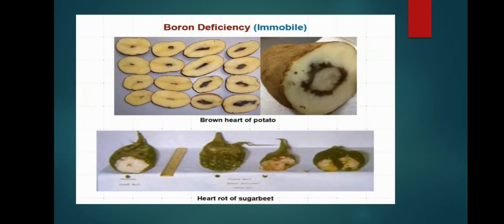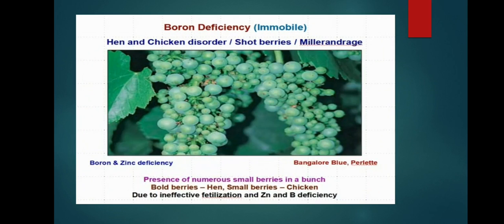So, brown heart of potato, heart rot of sugar beet. Next, another important boron disorder in grapes. In viticulture it is the hen and chicken disorder, also called shot berries or millerandage.